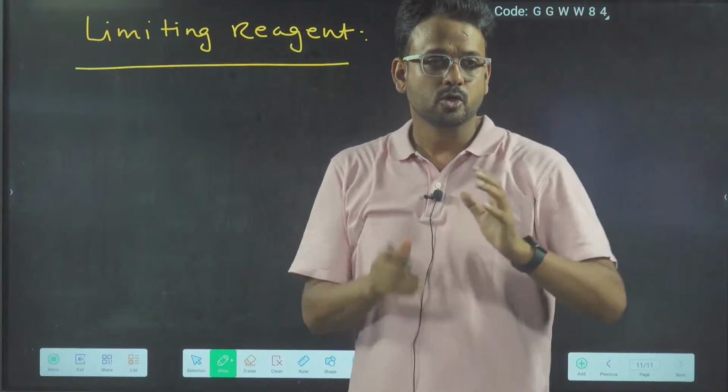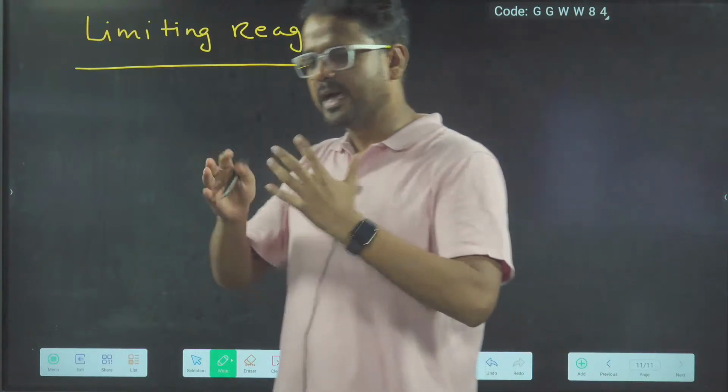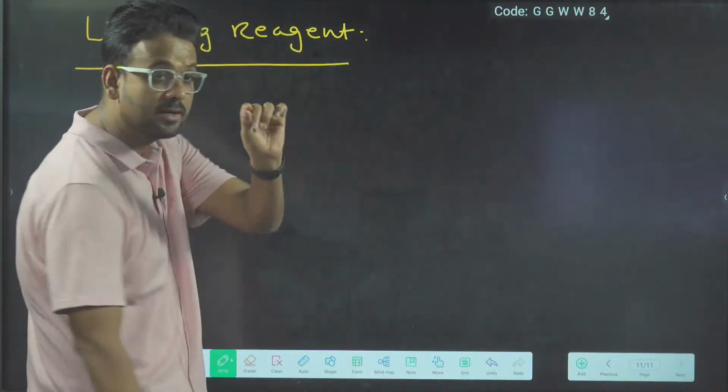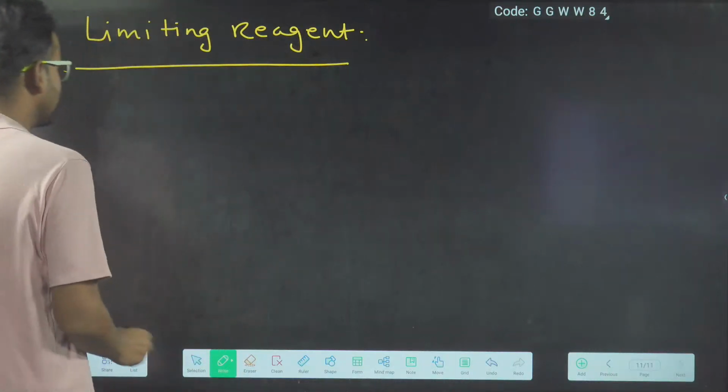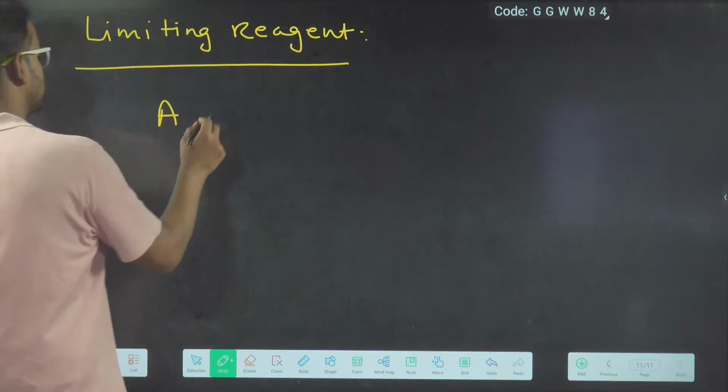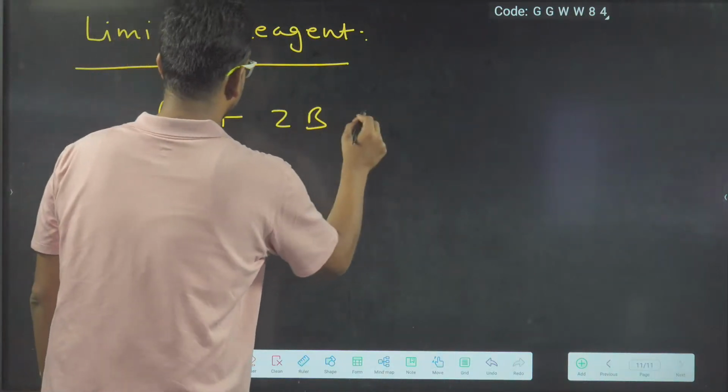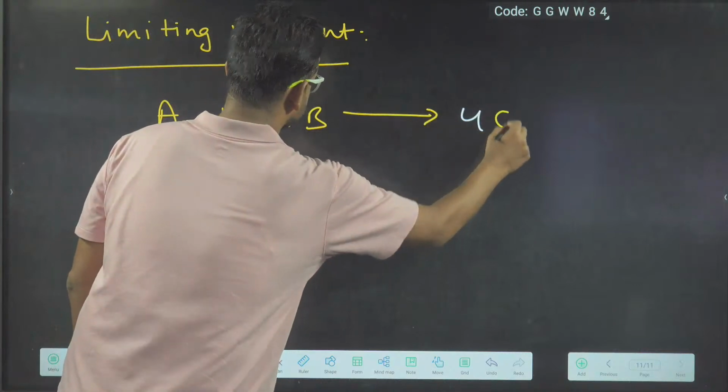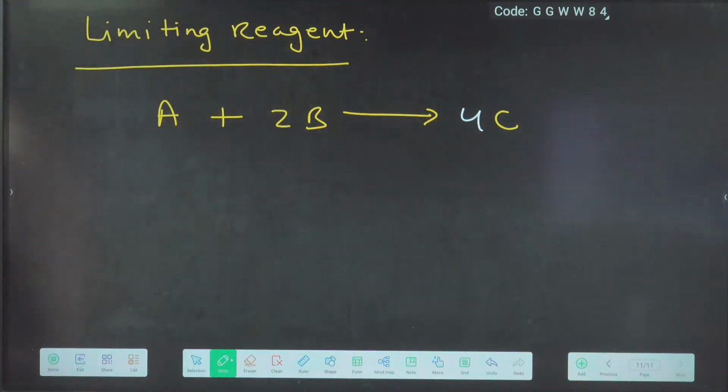Something of this type can happen in case of chemical equations also. Suppose, my dear boys and girls, there is a reaction: A plus 2B goes to 4C.